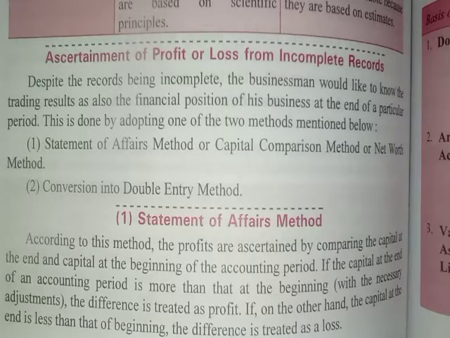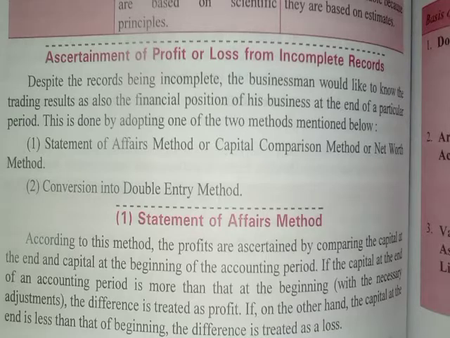So here, to ascertain the profit or financial position at the end of the year, there are two methods. One is the statement of affair method and the other is the conversion method. So I am discussing with you the statement of affair method. According to this method, the profit is calculated by comparing the capital at the end as well as the capital in the beginning. The difference between these two is known as profit or loss.